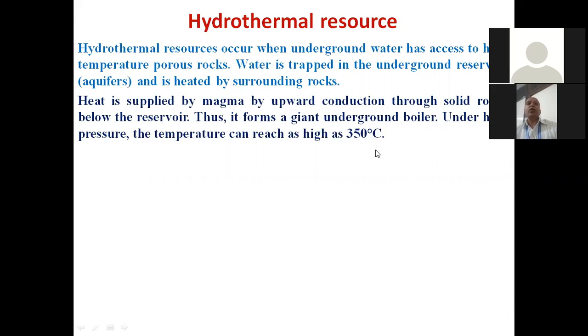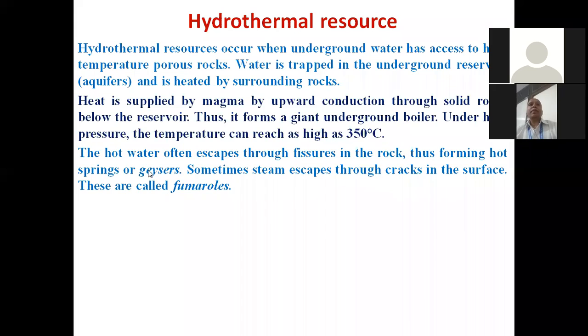And as I told you, when the temperature of this hydrothermal resource is more than 90 degrees, then it is sufficient for electricity generation. The hot water often escapes through fissures in the rock, thus forming hot springs or geysers. Sometimes steam escapes through cracks in the surface. These are the fumaroles. Okay, so geysers, springs, fumaroles are the sources for energy generation.